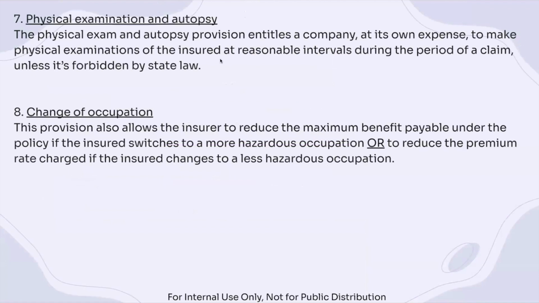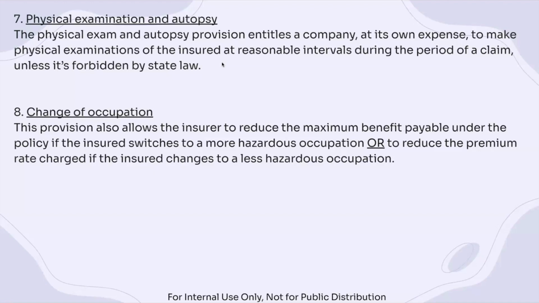Oftentimes the insurance company might want to examine the insured to really see the extent of the injuries that the insured got at the time of the accident.